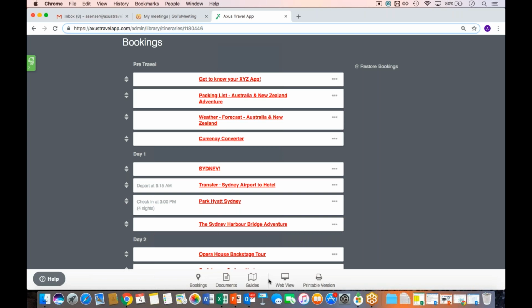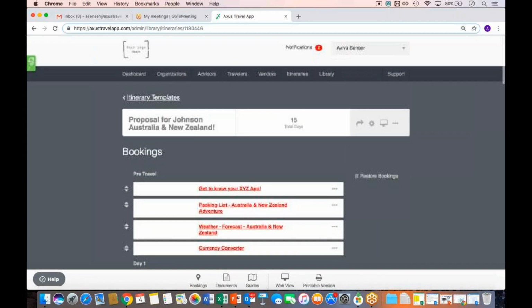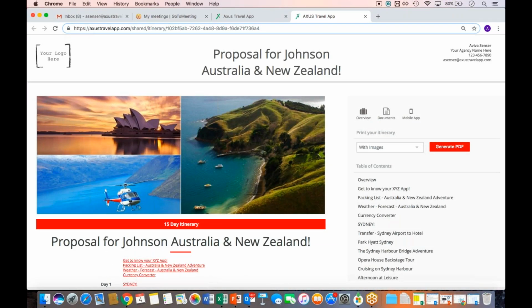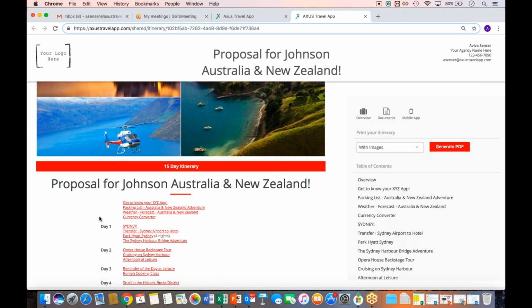What you will notice now, and if you didn't notice it already, at my icon dashboard level, we have two new icons. We have the web view icon and the printable version. And then you also have that quick link to the web view up at the itinerary level as well. So what we can do, as I mentioned, is generate either that web view or the PDF as a proposal, as an itinerary template from the library, which again means that it doesn't have those dates.